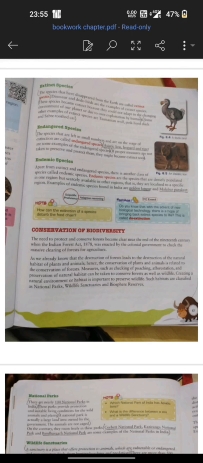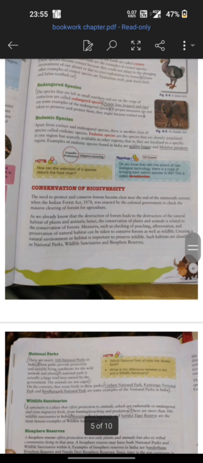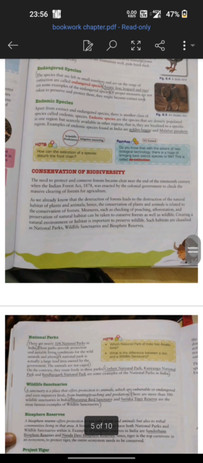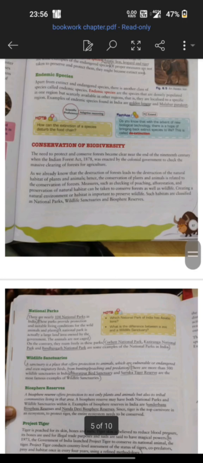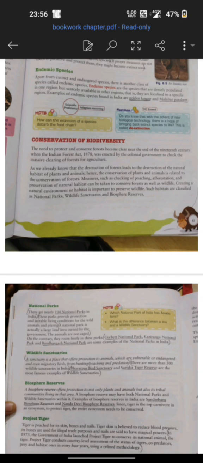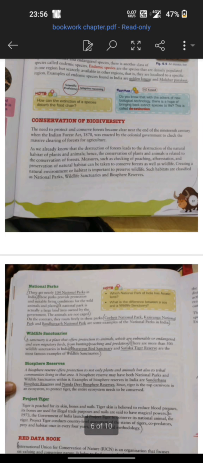Then endangered species are the ones which are present in countable terms. There is only a fixed number present, and if proper care or measures are not taken, then they might become extinct in the near future. The third kind are endemic species, the ones which are found in a specific area. They are in a well-defined counting number, but they are specifically found in some restricted regions.